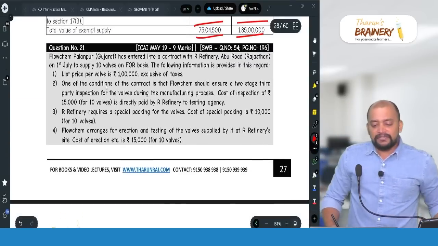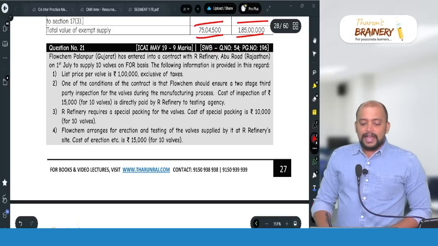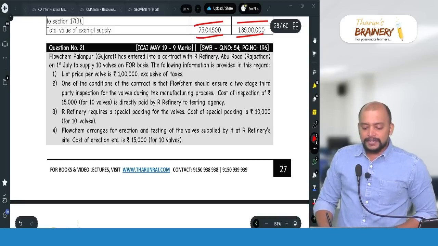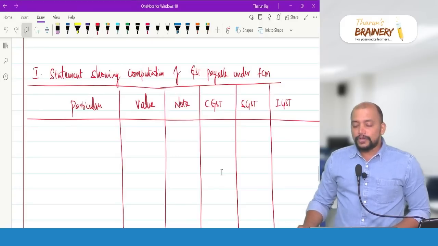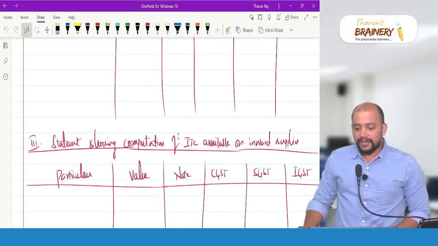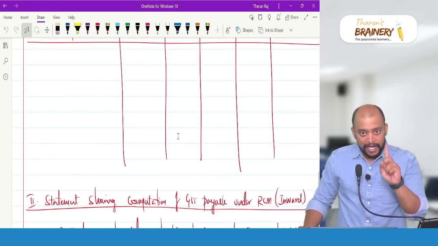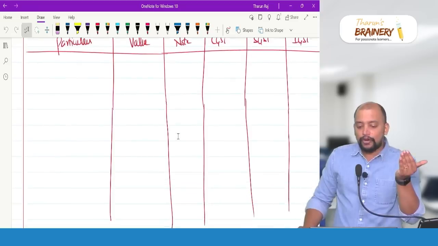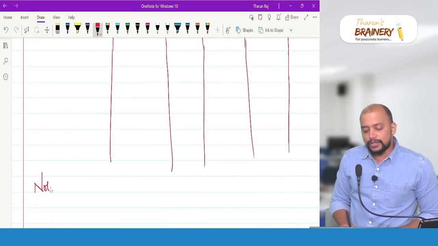list price of the valve 1 lakh exclusive of taxes, and one of the conditions, see, this statement and all is not required for this question I said, but for question number 1, which involves 14 marks. And finally, then the next thing that you will write is notes to above.